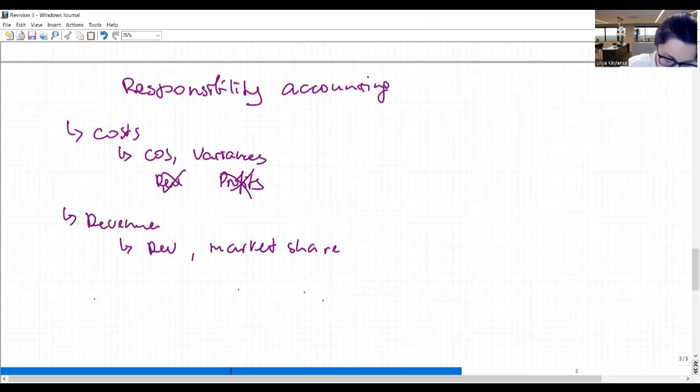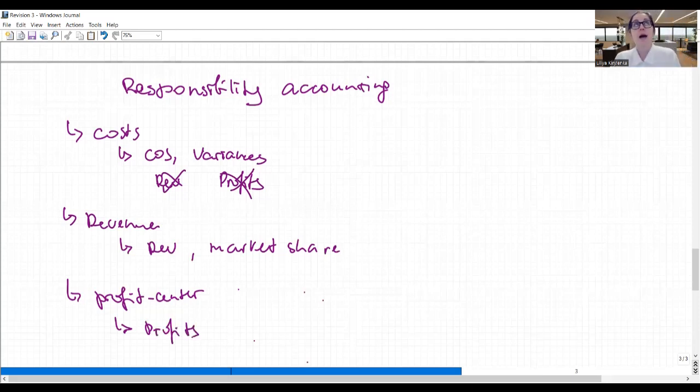What is more likely to happen is that some division is going to be a profit center. And profit center means that they are able to control both cost and revenues. And as such, we are able to measure their success based on profits. And why is it better? Well, see, because sometimes we need to increase our cost to get more revenue.